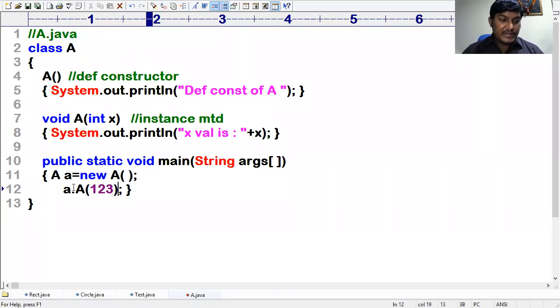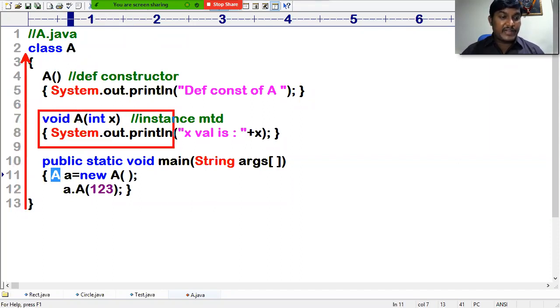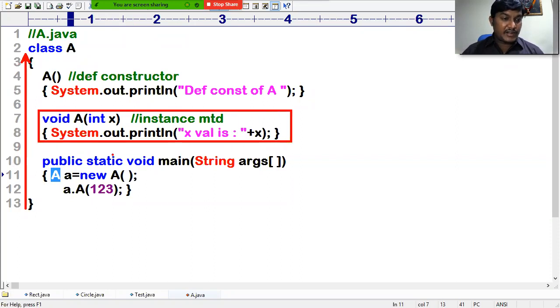Method A with one integer argument is executing with respect to small a. The type of small a is capital A. Then control jumps to the capital A class, searching for method A with one integer argument. Yes, it matches. So now it is considered a method, and thus we require an object reference to call it.